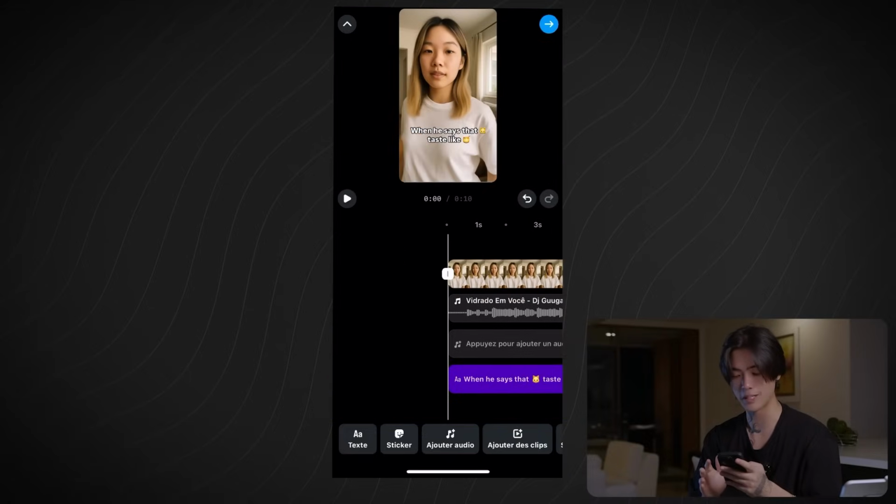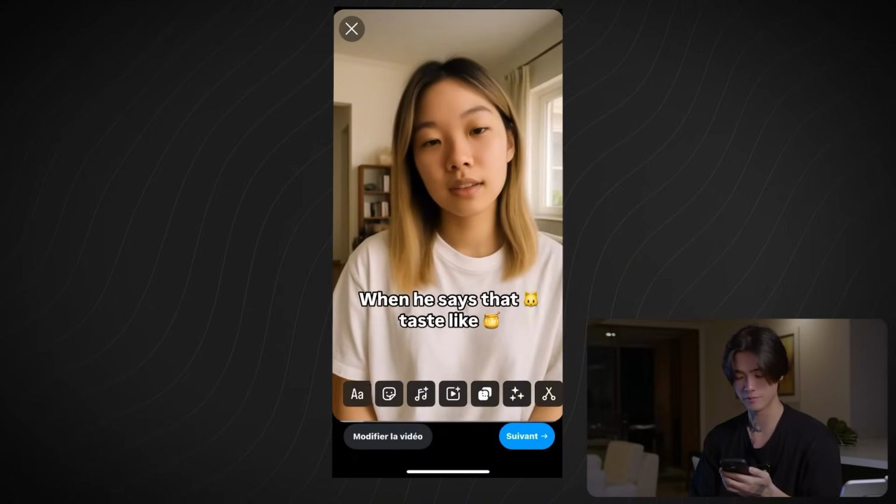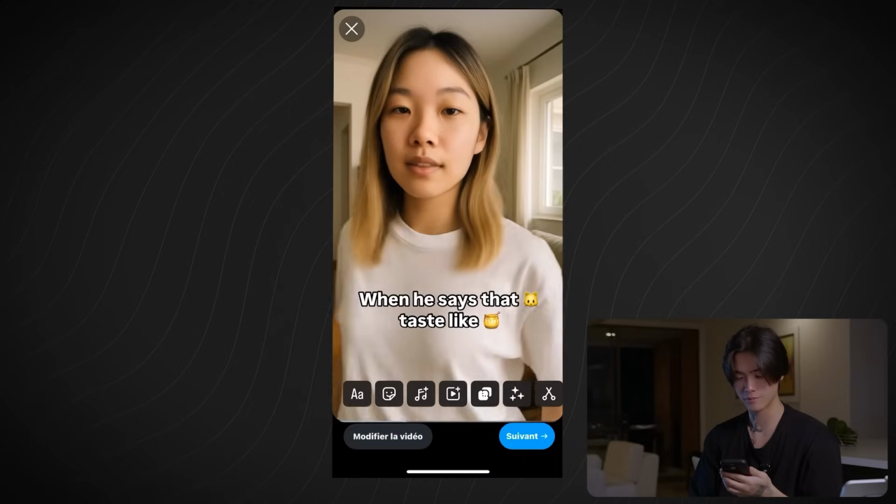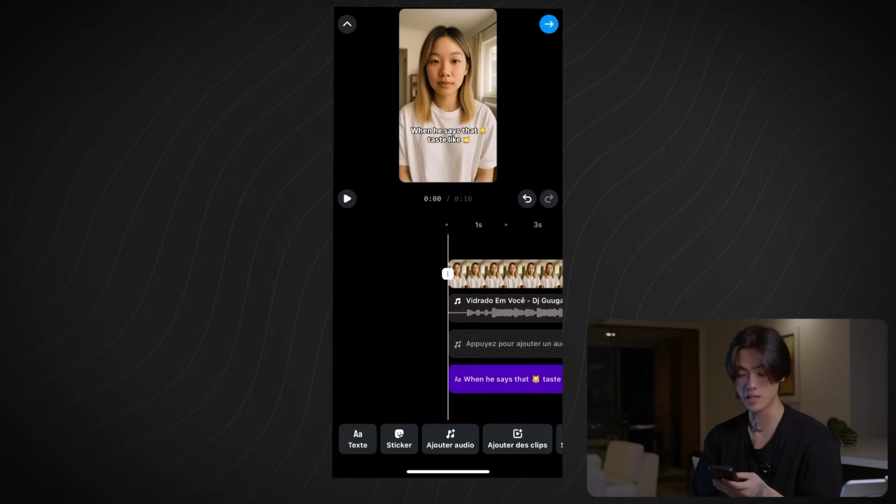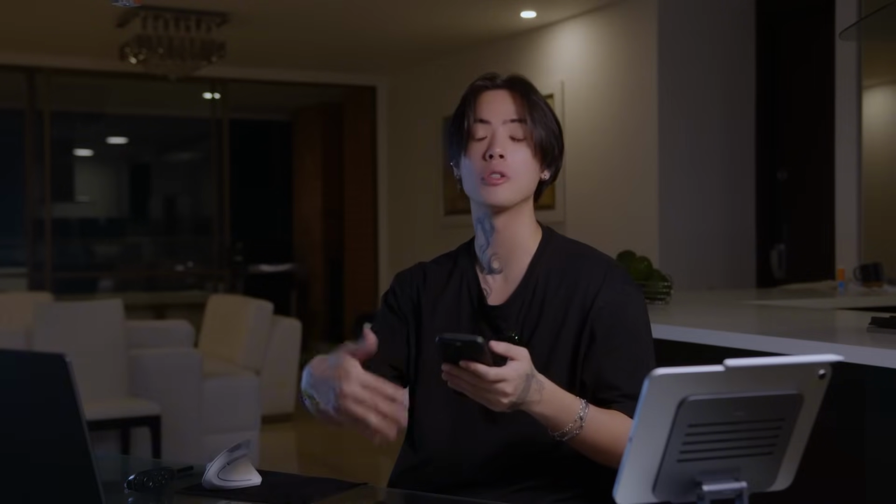So now let's look again at the reel. So yeah, it's as simple as that. And just by doing that, and also adding some personality, there's a much higher chance that people will stop scrolling and they will also give a follow or maybe check your profile. And that's what you want. You don't want to just get some views and put those views into the void. No, you want to bring them into your account. So that's why it's important to do that.